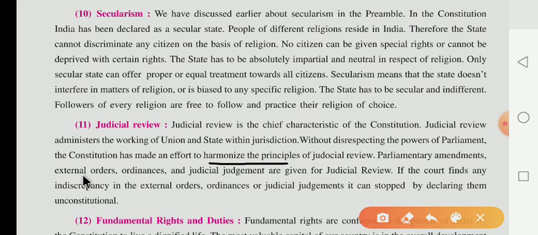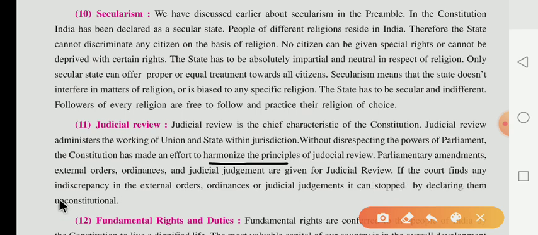Parliamentary amendment, executive order, ordinance and judicial judgment are given for judicial review. It means all these above-given things are under judicial review.